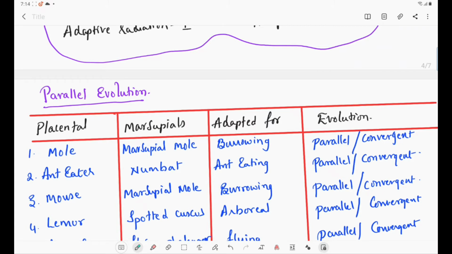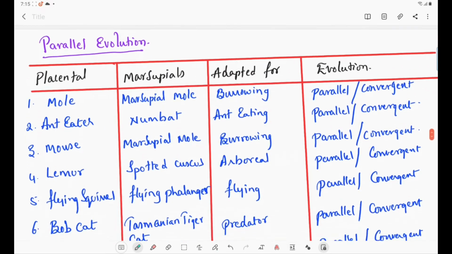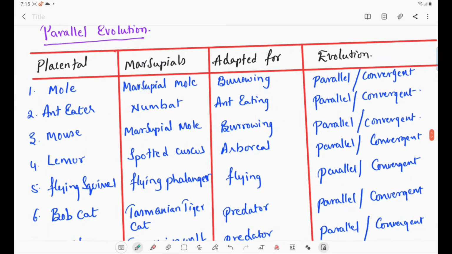So you understood that convergent evolution means if two adaptive radiations are taking place, we call that convergent evolution. Parallel evolution means two different tribes evolved in the same habitat, but they are adapted for similar functions. Then we call that parallel evolution. For example, you can take the mole and the marsupial mole. The placental animal is the mole and the marsupial is called the marsupial mole, and both of them are adapted for burrowing. As both are adapted for burrowing, we call that parallel evolution or convergent evolution.